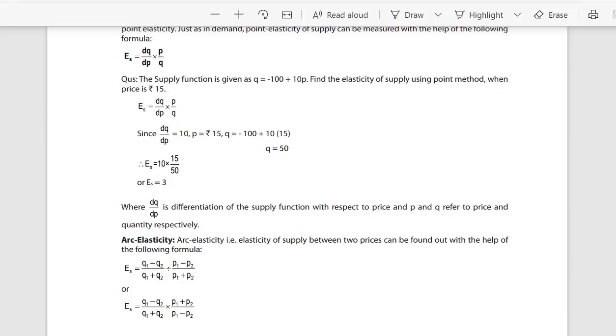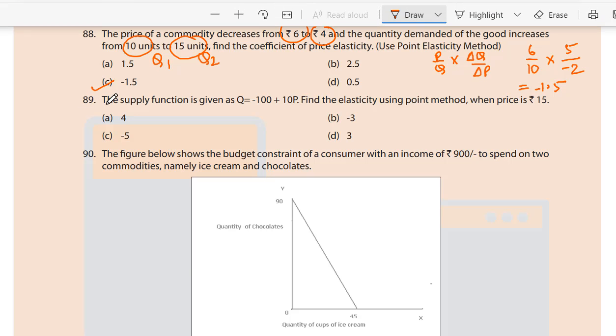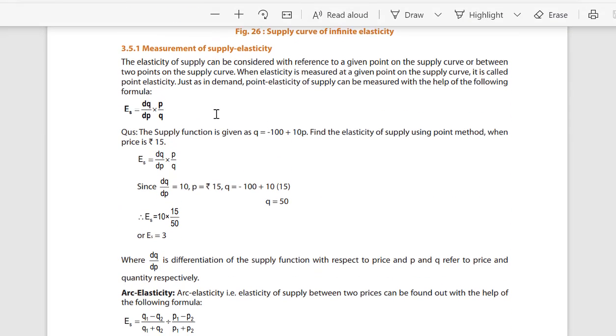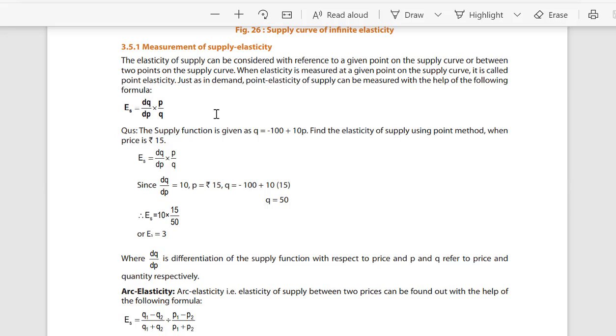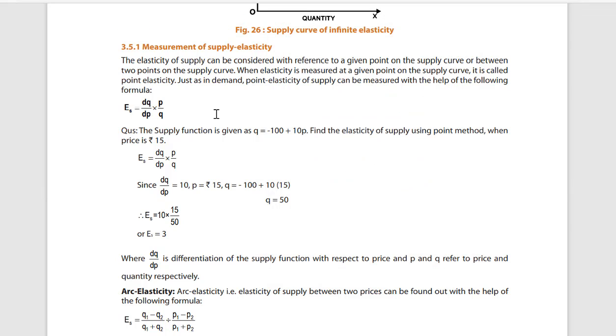Students, as you can see, this question number 89 is solved over here. Just see it well. The supply function is given as Q equal to minus 100 plus 10p.